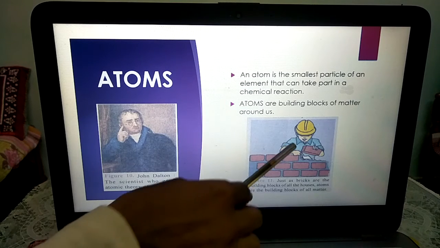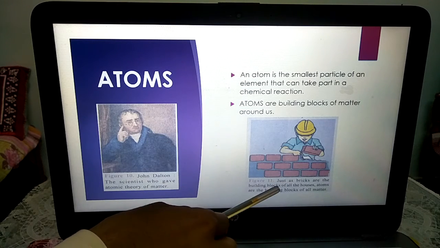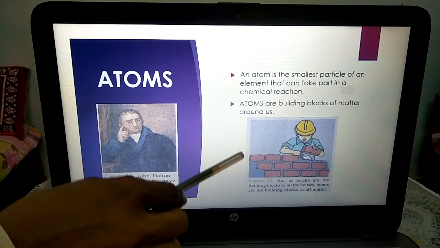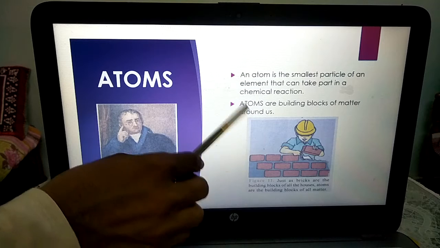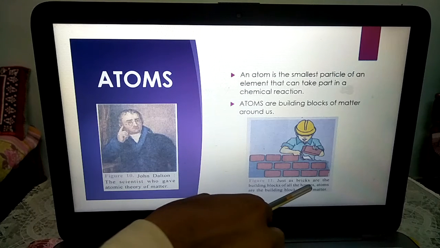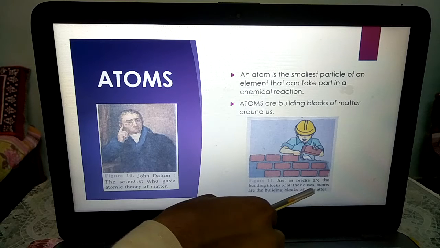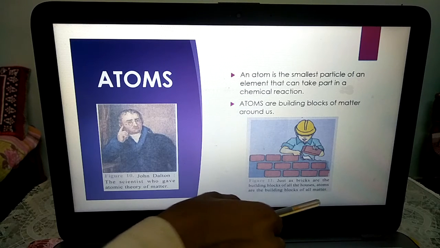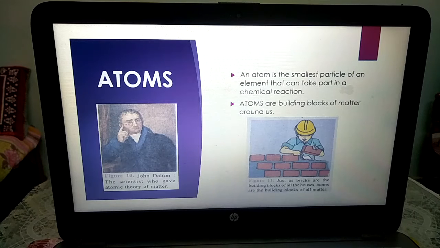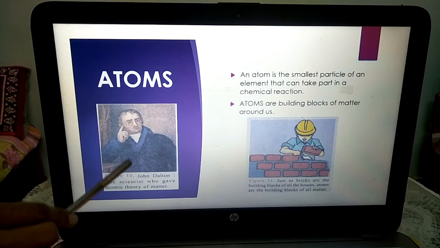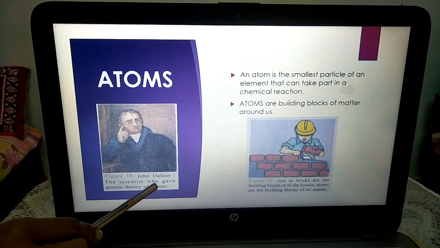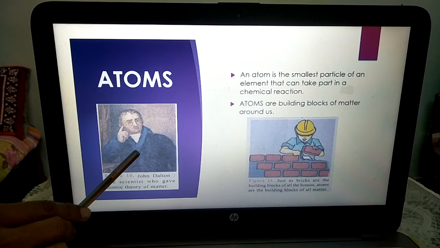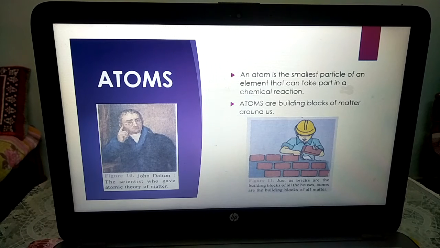You can see this mason is putting the bricks. He is building a wall. The atomic theory is just like the building of walls. Just as bricks are the building blocks of all houses, atoms are the building blocks of all matter. And this theory of atoms was given by the scientist John Dalton. He was the first scientist who gave the theory of atoms.